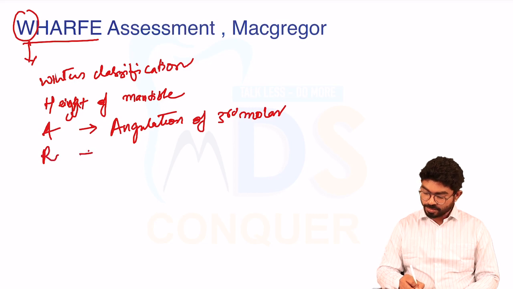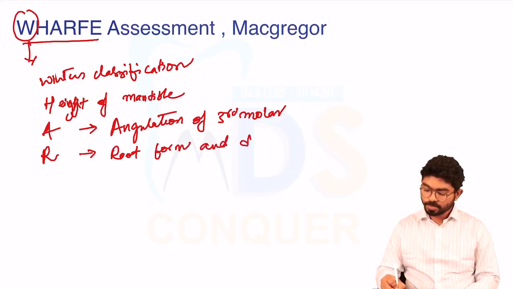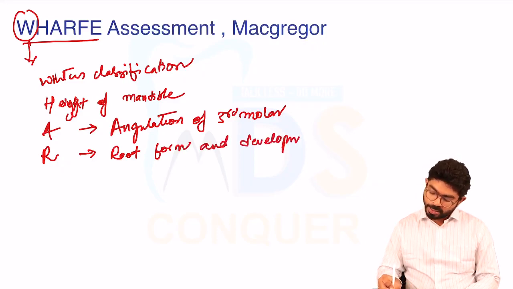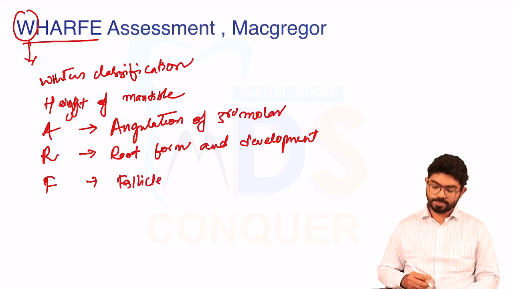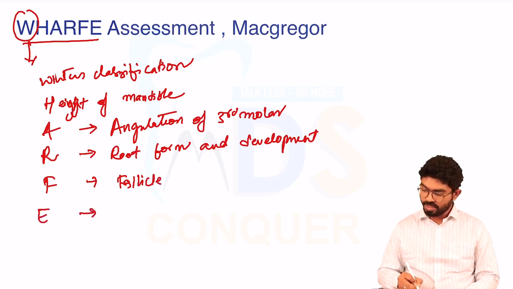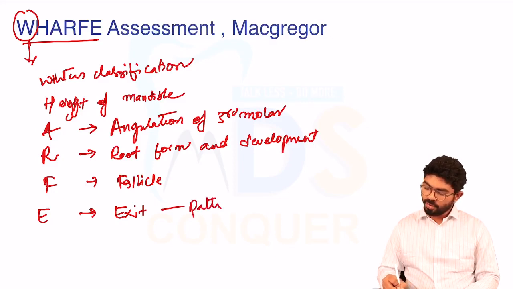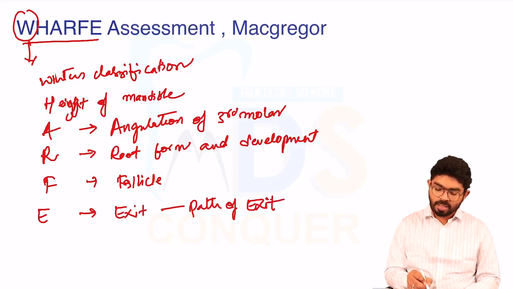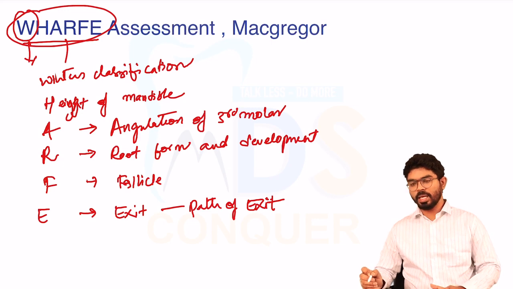Your R stands for root form and development. Your F stands for follicle, and your E stands for exit, that is nothing but path of exit. Do make a note. They can ask you the full form, or they can ask you what is R, something like that. So do make a note about this.